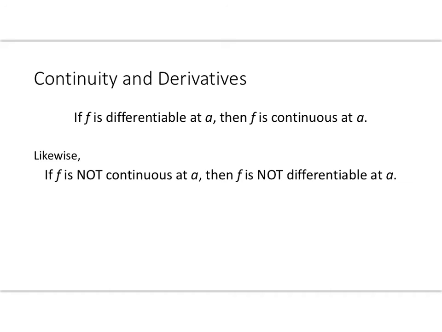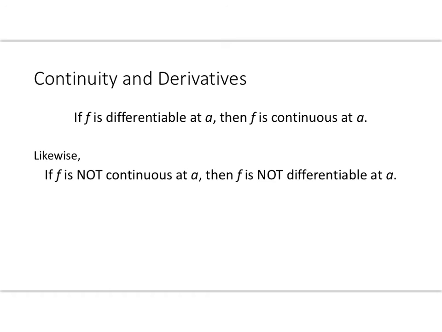Now, if you remember back when we were talking about limits, we said that a graph could have a limit even if it wasn't defined at that point. But when we're dealing with continuity and derivatives, if f is differentiable at a value a, then f has to be continuous at a. It can't have a jump.